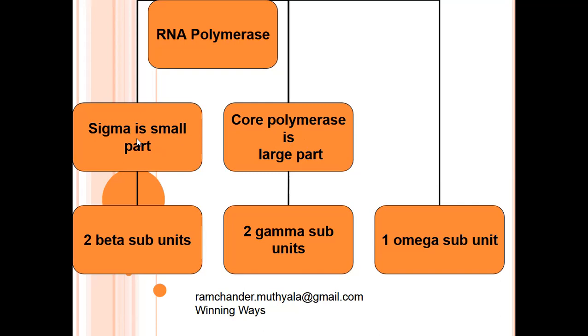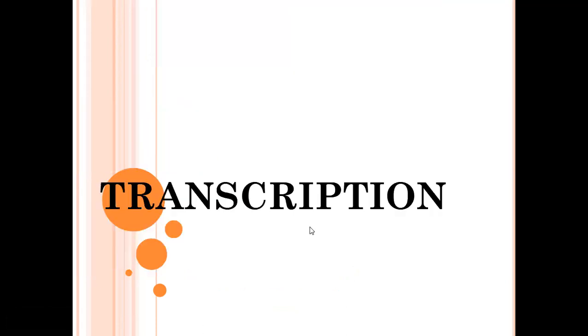The sigma part is a small part of RNA polymerase. The core part is the large part of RNA polymerase, called core polymerase. The core polymerase again contains 5 subunits. They are 2 beta subunits, 2 gamma subunits, and 1 omega subunit. In total, 5 subunits are present.